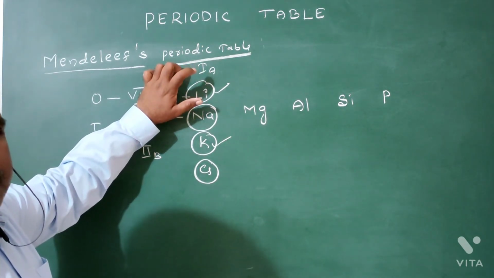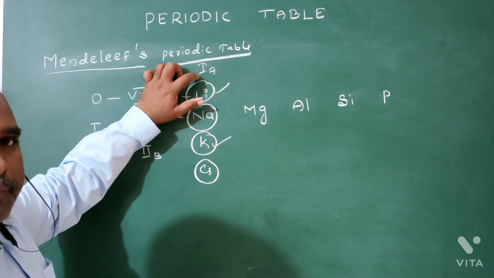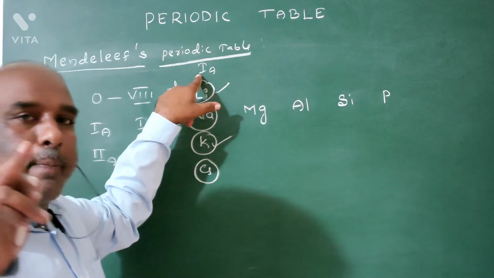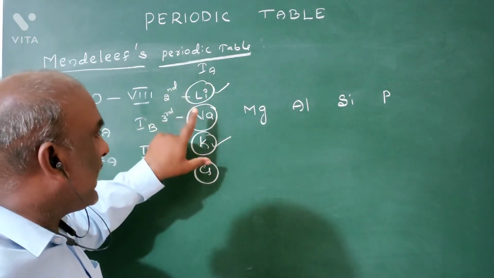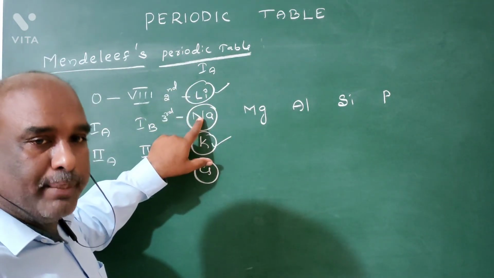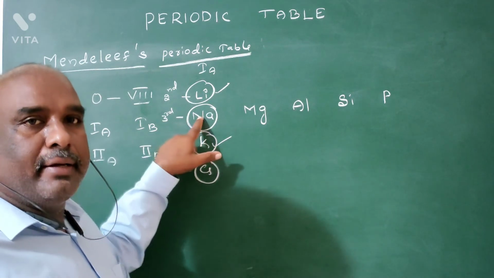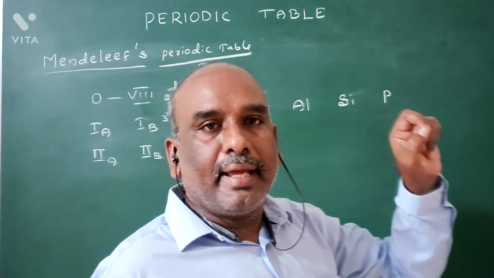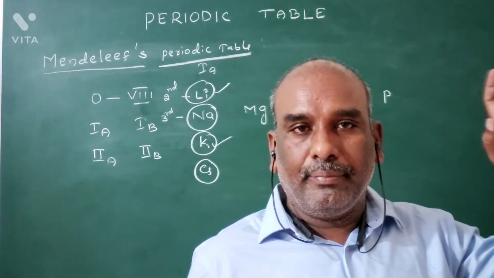The properties of lithium are somewhat mixed properties of the same group, for example sodium, and mixed properties of another element diagonally.